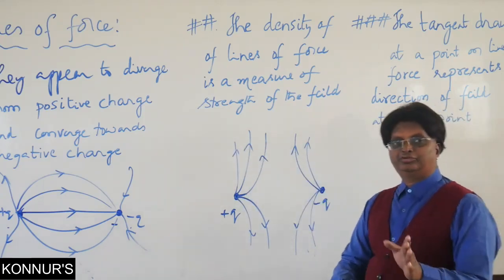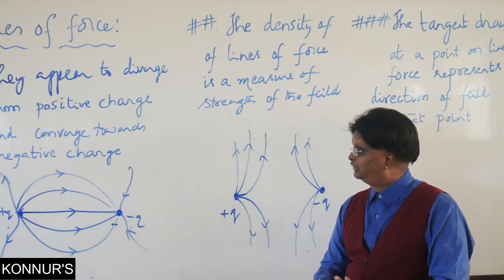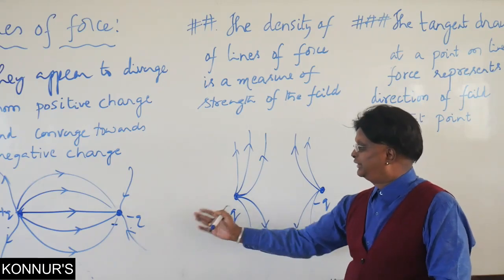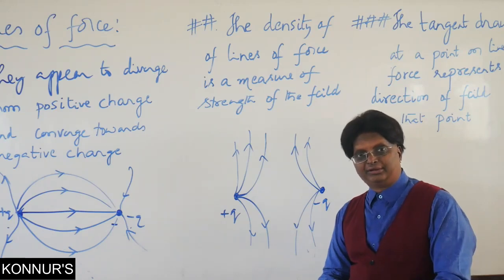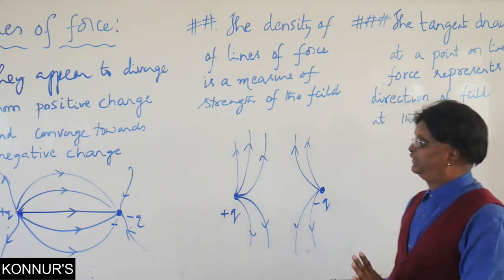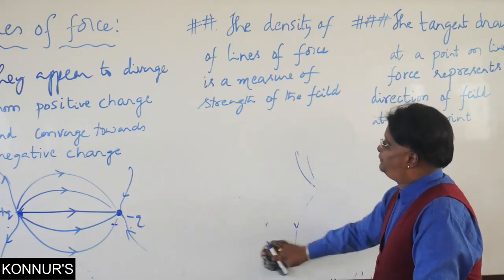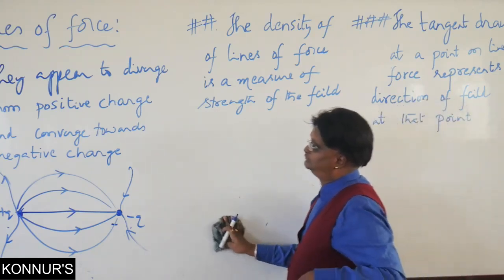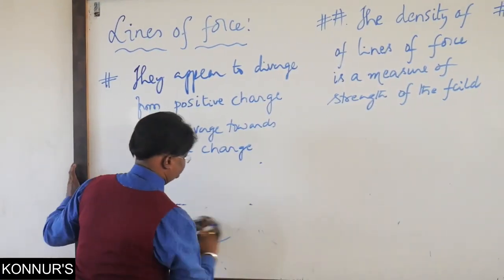Like this. So this is what we have shown for a combined field of both like charges as well as unlike charges, and also for isolated charges, right? So this is one of the first characteristics that we have discussed. They appear to diverge from positive charge and converge towards negative charge.